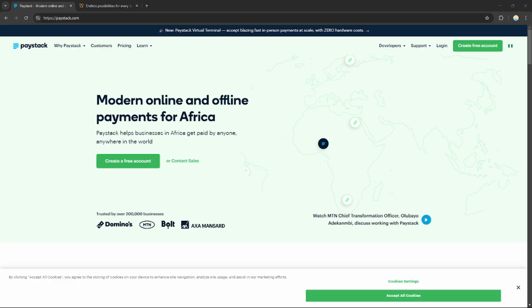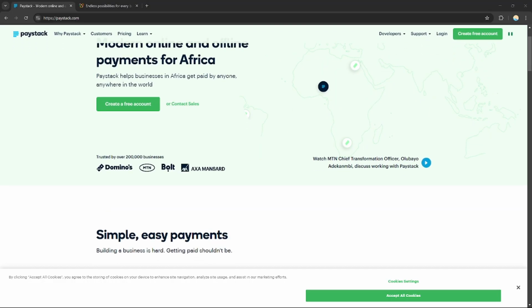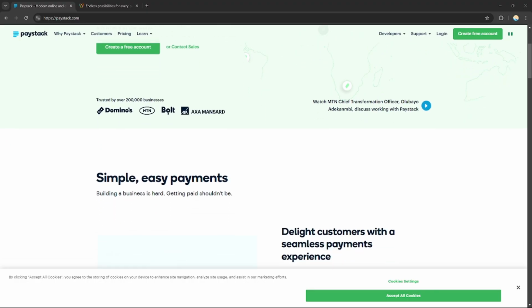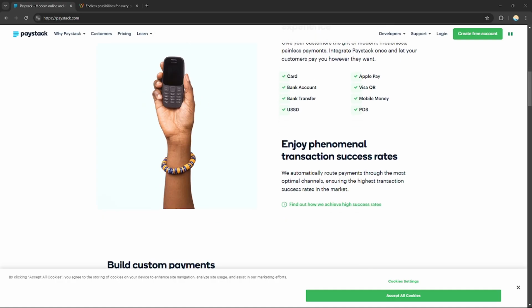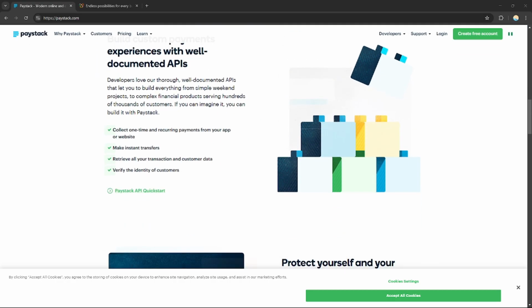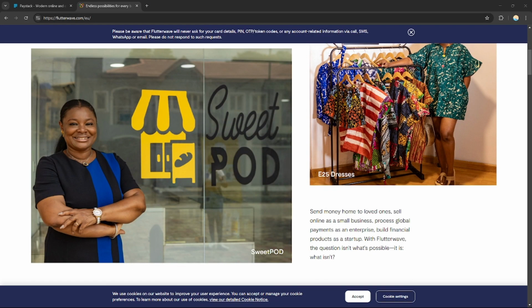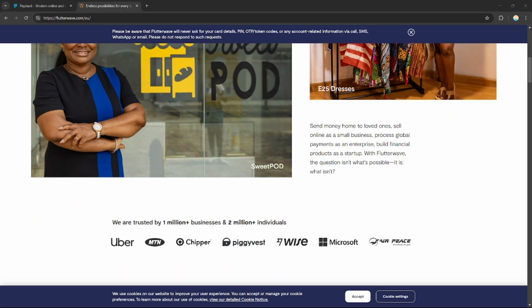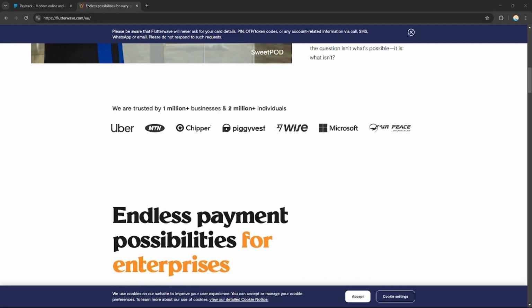So Paystack simplifies online payments for businesses, offering tools for accepting payments via cards, bank transfer, and mobile money, known for its seamless integration and user-friendly design. While Flutterwave provides a versatile platform for global transactions, supporting various payment methods and currencies, ideal for businesses looking to scale across borders with advanced customization options.